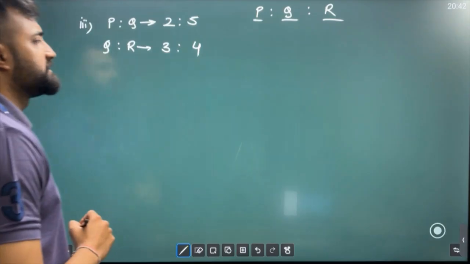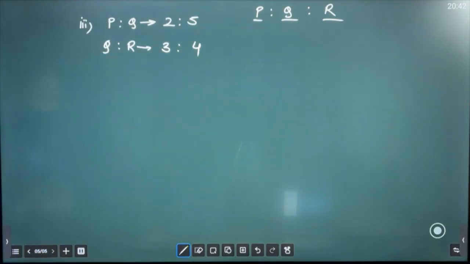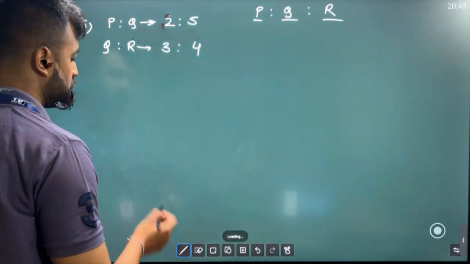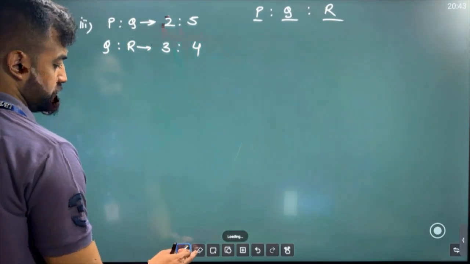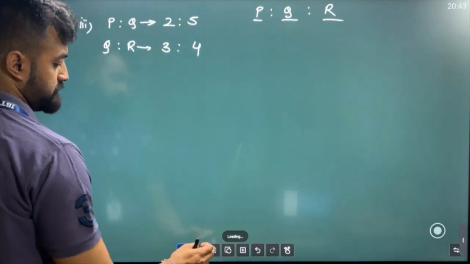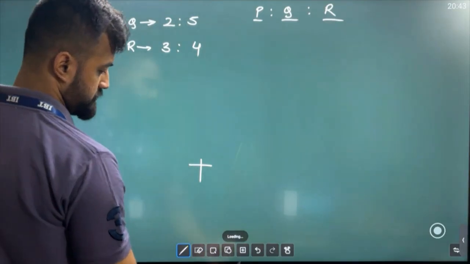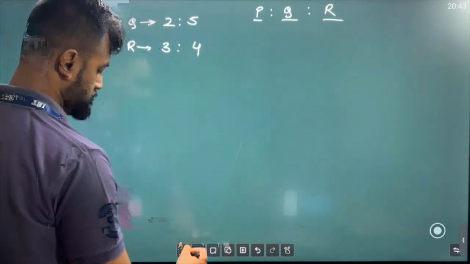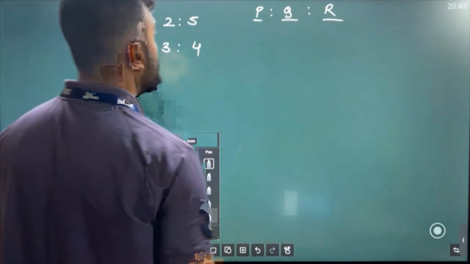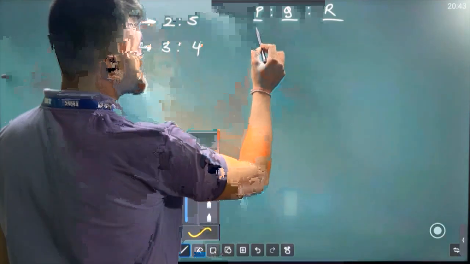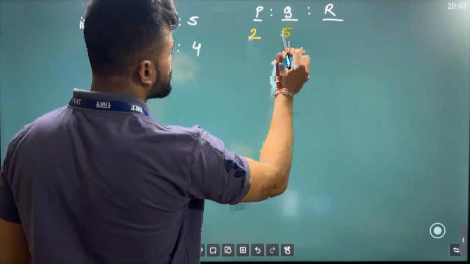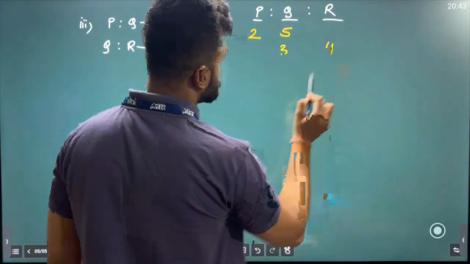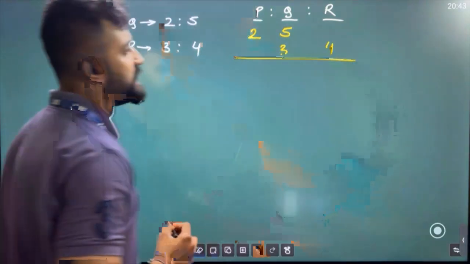Okay sir, let's find it. Very easy, right? Let's find, sir. How do we do it? So very simple. Okay, just a minute. Okay, sir. Sir, PQ is 2 is to 5. I'll write 2 is to 5, sir. QR is 3 is to 4. I'll write 3 is to 4, sir. Okay sir. Let's find the mixed ratio.